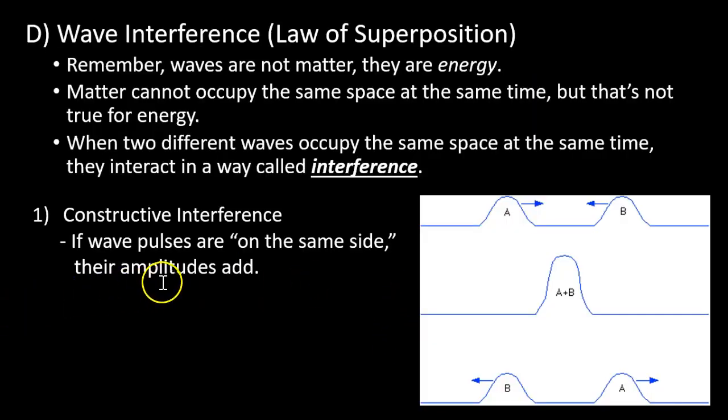We only have one more thing to go over, and that's interference, sometimes called the law of superposition. That's a fancy string of words, law of superposition, just meaning interference. First, remember, waves are not matter. They're energy going from one location to another. There's a classic rule in science that says matter, things with mass, can't occupy the same space at the same time. You have your table, and you have maybe a coffee cup that's sitting on the table. Those are two things, and they're occupying different places. The table is occupying the place where the table is.